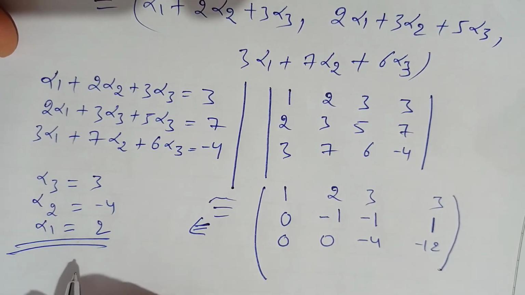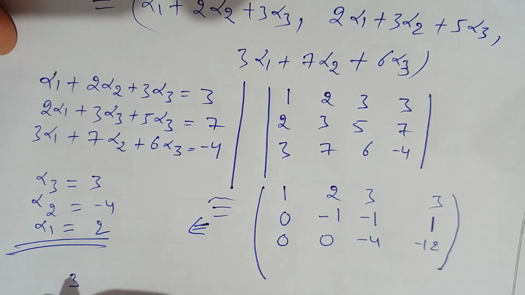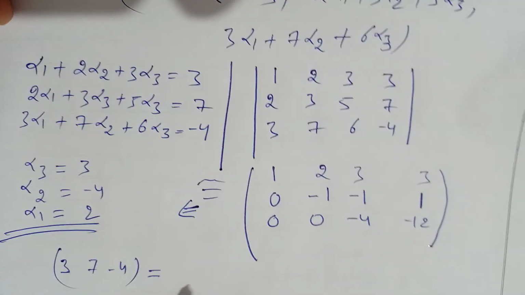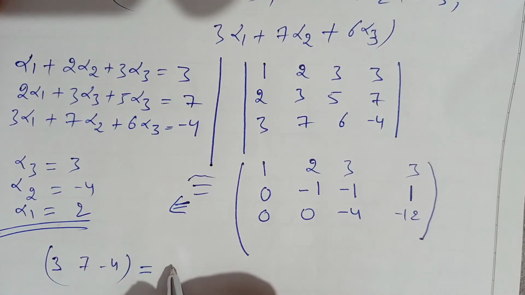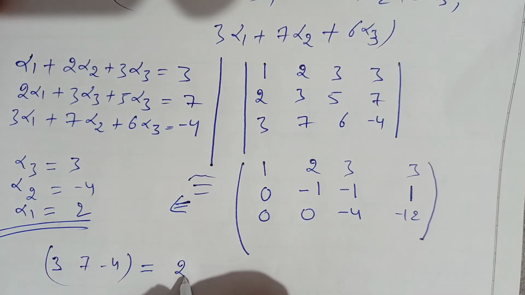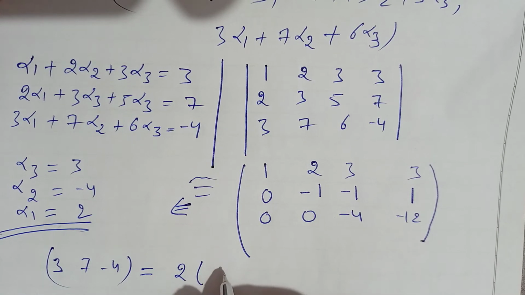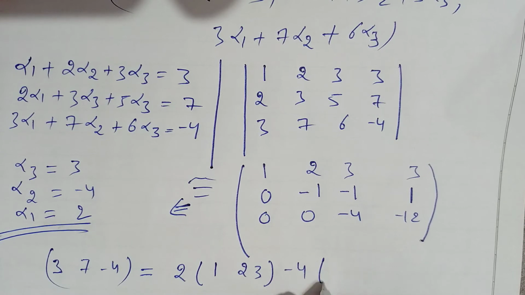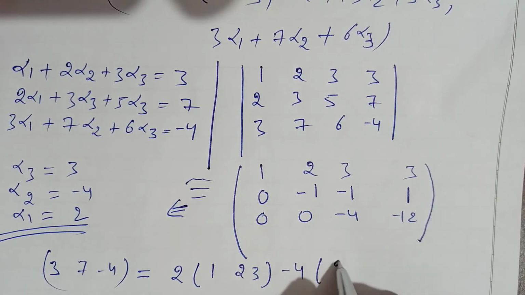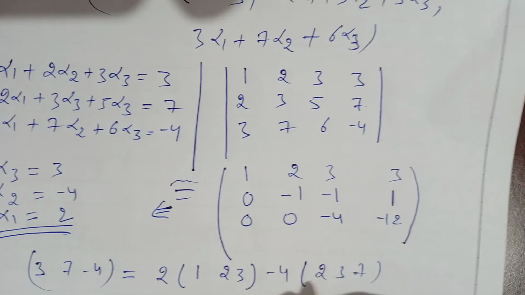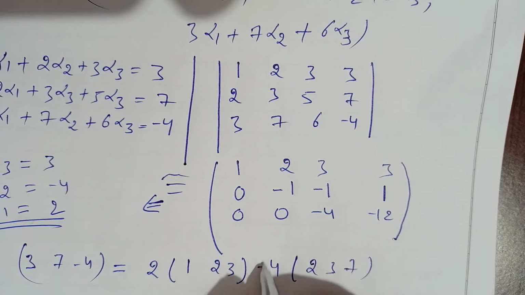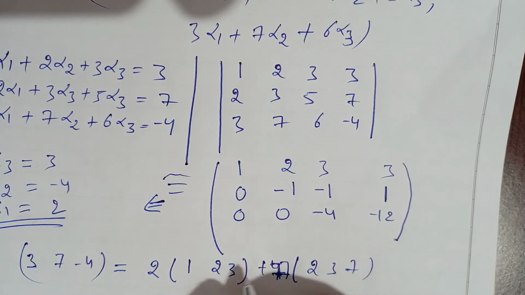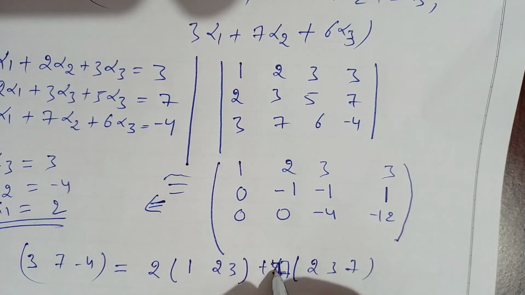So it means the given vector 3, 7, minus 4 can be written as a linear combination of these three vectors, that is 2 into u1, that is 1, 2, 3, fine, minus 4 into u2, equal to 2, 3, 7, right?